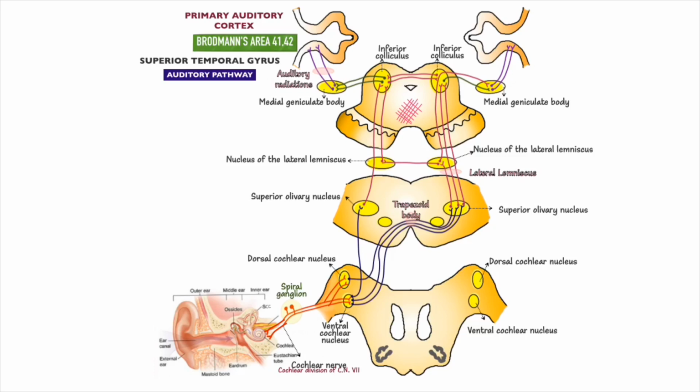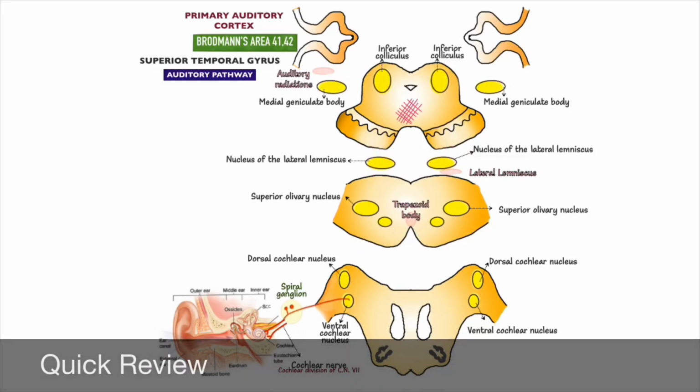Now let's have a quick review. These are the first order neurons with cell bodies in the spiral ganglion, running from the hair cells to the dorsal and ventral cochlear nucleus. Now the second order of neurons running from the cochlear nucleus to the superior olivary nucleus. The third order of neurons starting from the superior olivary nucleus running in the lateral lemniscus to the inferior colliculus, and they have multiple projections. The fourth order of neurons starting from the inferior colliculus to the medial geniculate body. The fifth order neurons starting from the medial geniculate body to the auditory cortex.